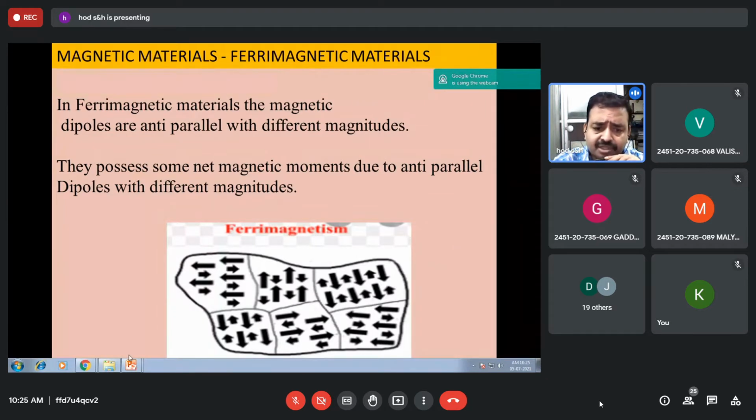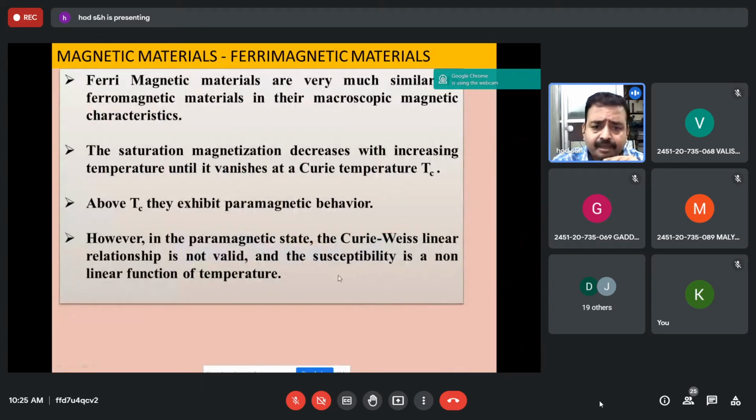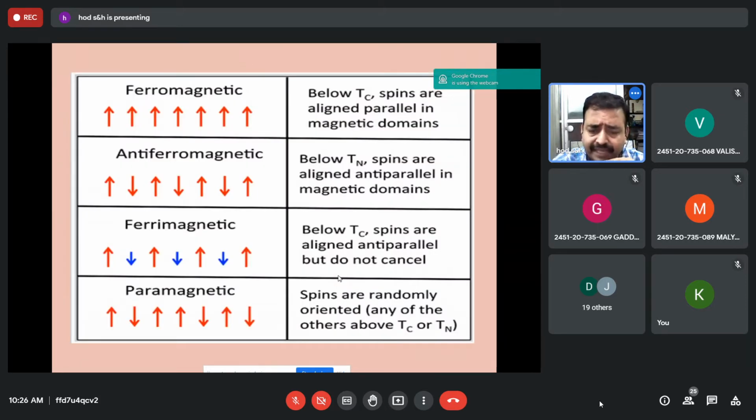Ferrites are a special case of these materials, and above the Curie temperature they have paramagnetic behavior. For these ferrites, the Curie law is not valid.